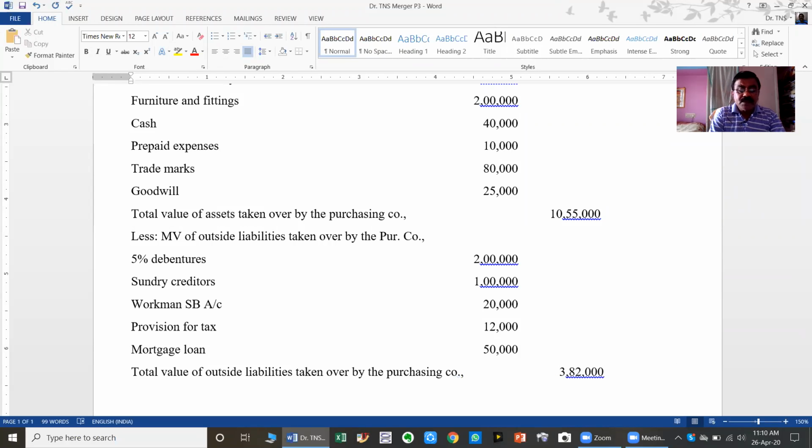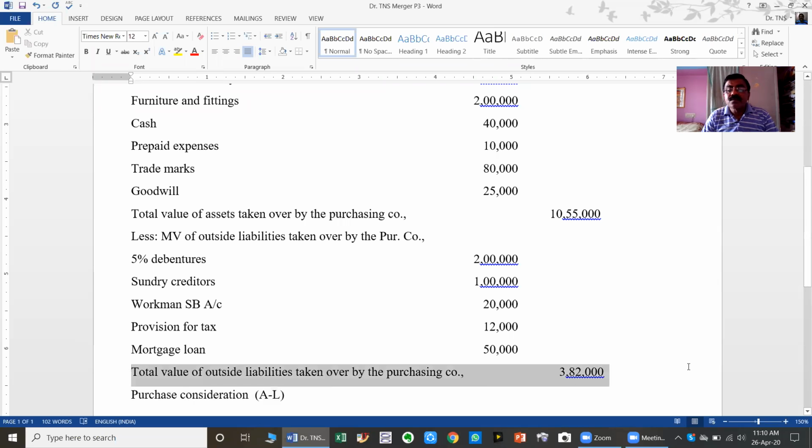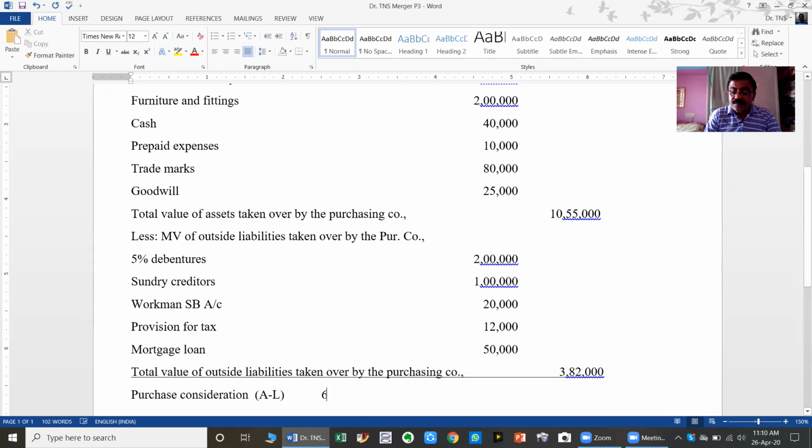Then as per this one, the purchase consideration, as per your law, is A minus L. That is, market value of assets minus market value of liabilities. 6,73,000 is the purchase consideration.